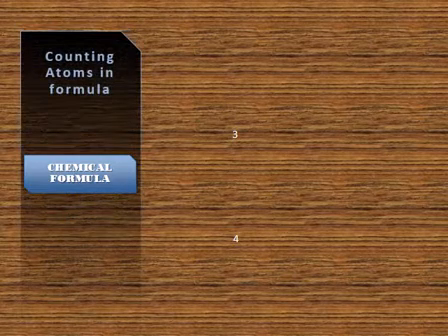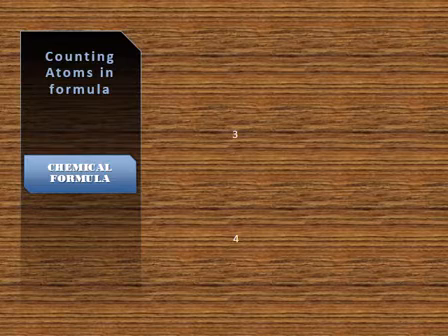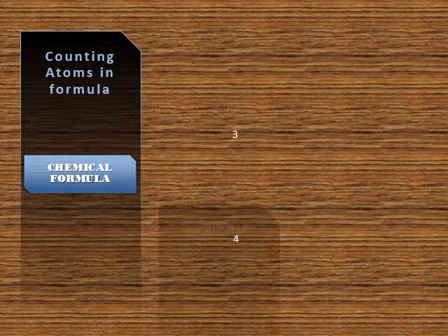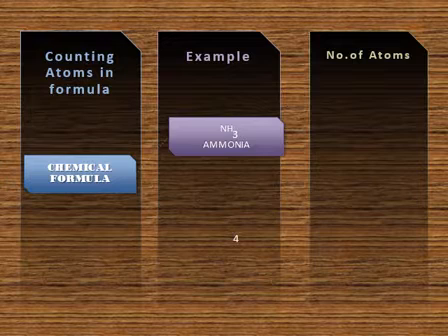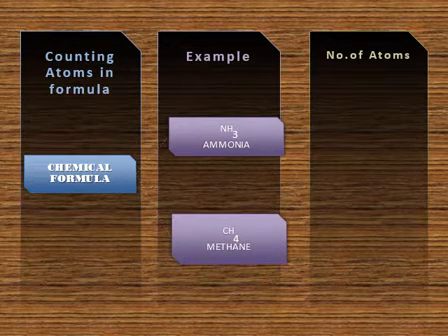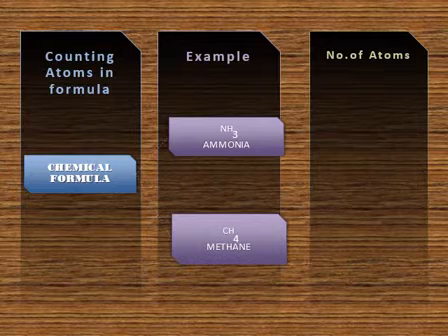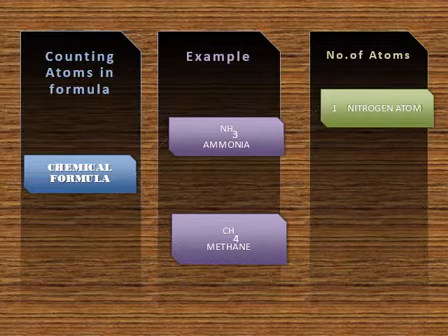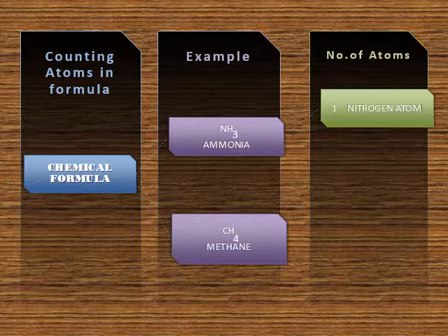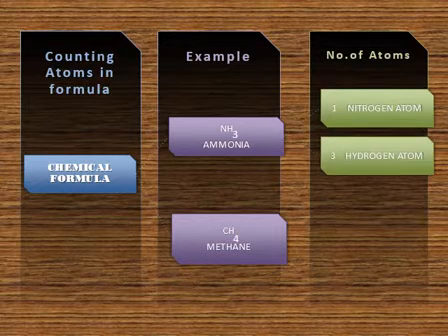Dear students, there is an activity for you: counting atoms in a formula. Chemical formulas have a fixed amount of atoms in them. So we will see some examples like ammonia and methane. Let's see their number of atoms. Ammonia has one nitrogen, and the one is not written in the formula. As you can see, NH3 is written for ammonia. So N single, one nitrogen atom, and then there are three hydrogen atoms.